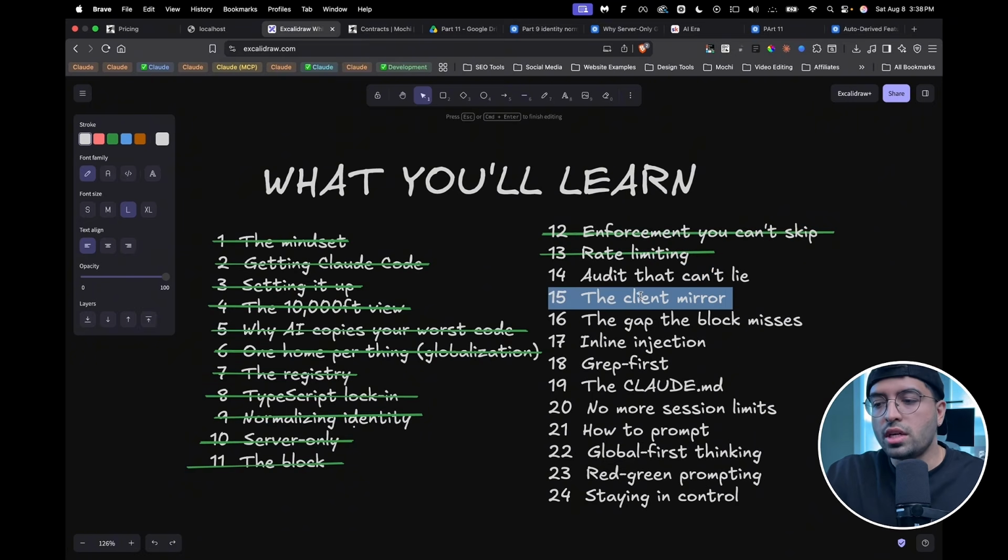And the client mirror essentially talks about the whole concept of pattern recognition. Imagine you implemented every single concept we learned today in your code base, or in the next project you're looking to build. That essentially creates a client mirror. That means your app essentially mirrors patterns, and AI will follow those patterns as much as possible.